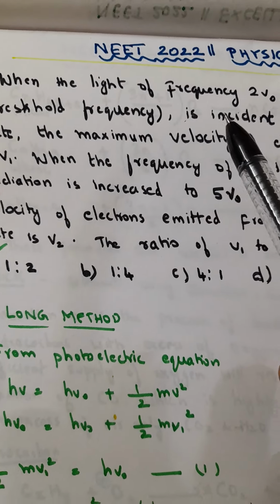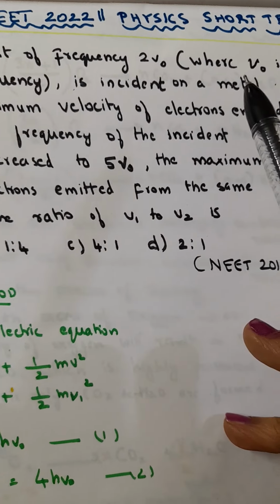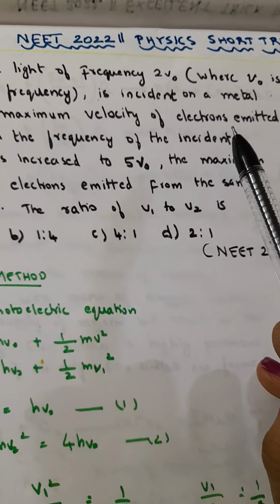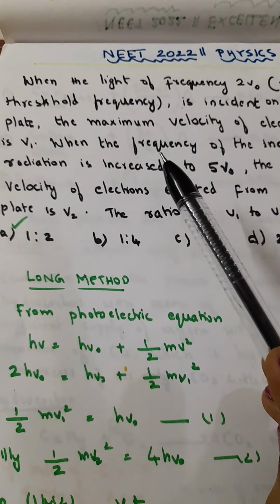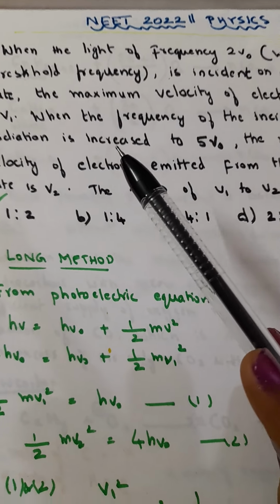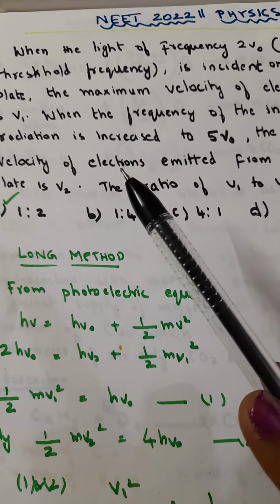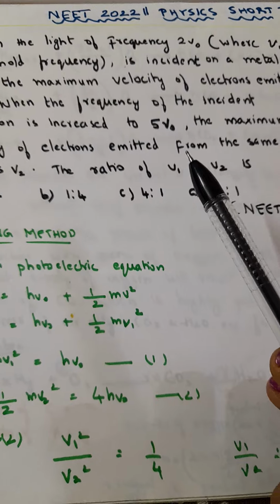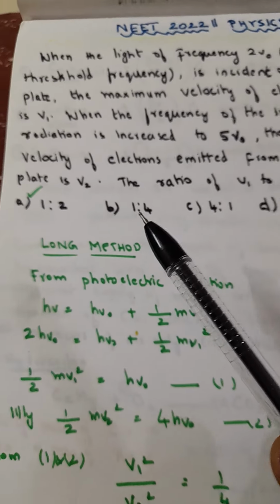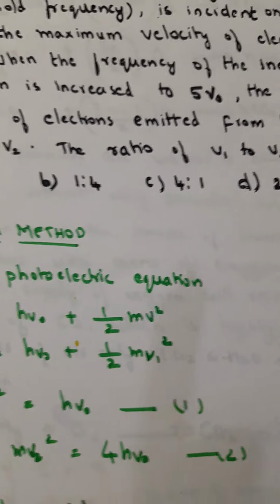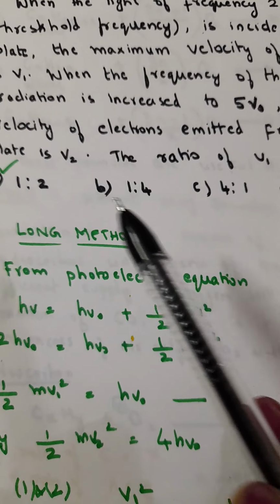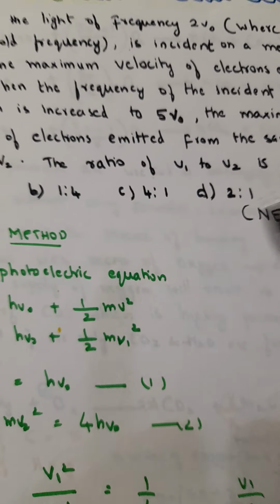When light of frequency 2 nu 0, where nu 0 is the threshold frequency, is incident on a metal plate, the maximum velocity of electrons emitted is V1, and when the frequency of the incident radiation is increased to 5 nu 0, the maximum velocity of electrons emitted from the same plate is V2. So the ratio of V1 to V2 is: the choices are 1:2, 1:4, 4:1, and 2:1.